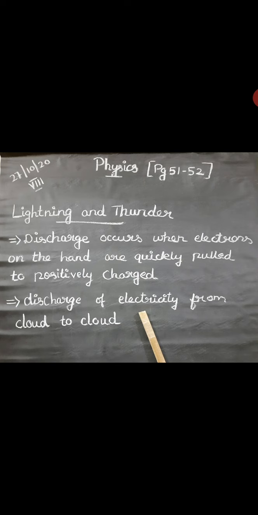Why has this happened? Getting a shock from the doorknob after rubbing your foot on a carpet floor results from a discharge. The discharge occurs when the electrons on the hand are quickly pulled to the positively charged doorknob.